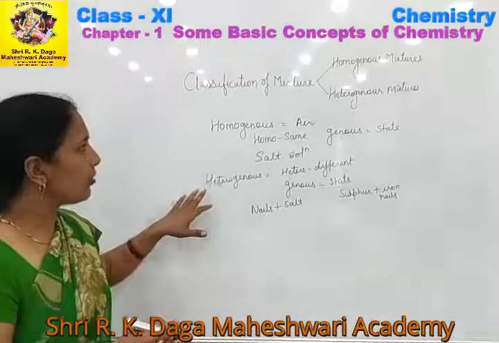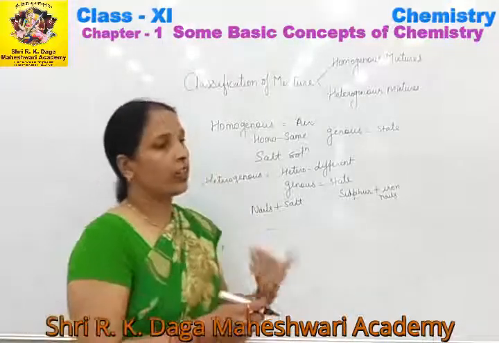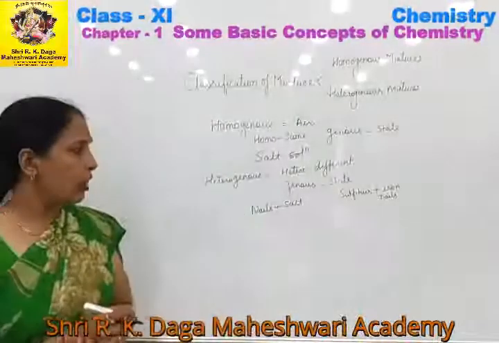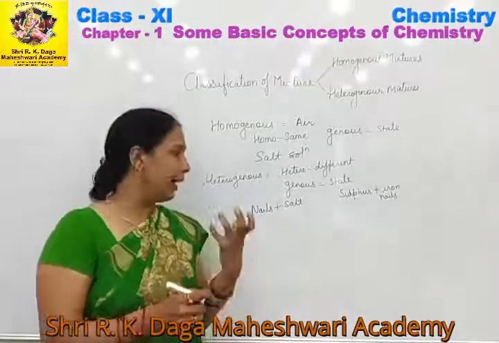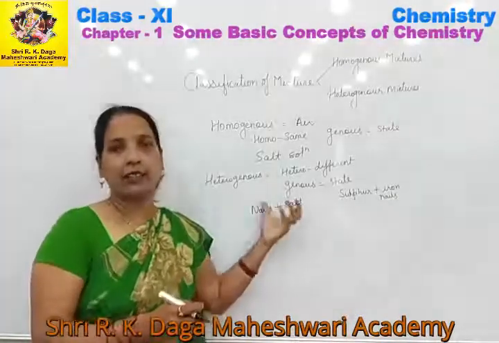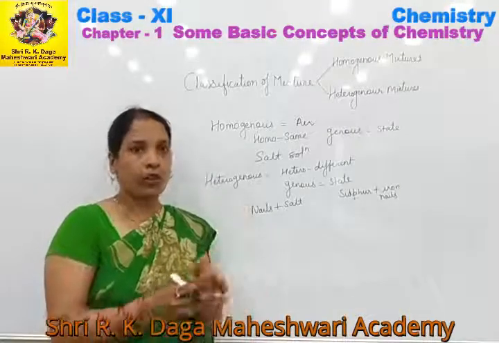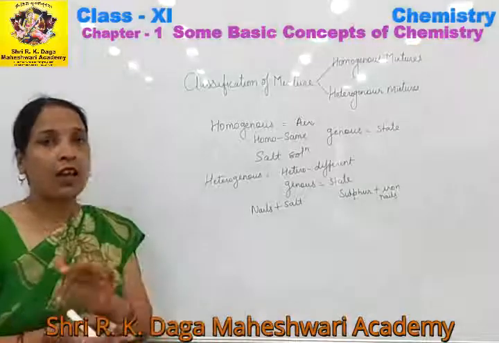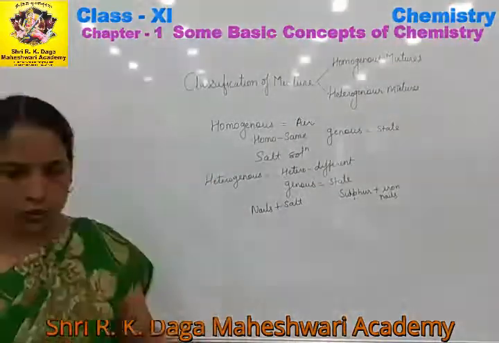Now our next type of mixture is the heterogeneous mixture, in which the constituents are present in different physical states. For example, whenever we mix iron nails and salt, we can say that this is the iron nails and this is the salt. Similarly, whenever we add a teaspoon of sand in water, we can differentiate that this is the sand and this is the water. Such type of mixture comes under the category of the heterogeneous mixture.